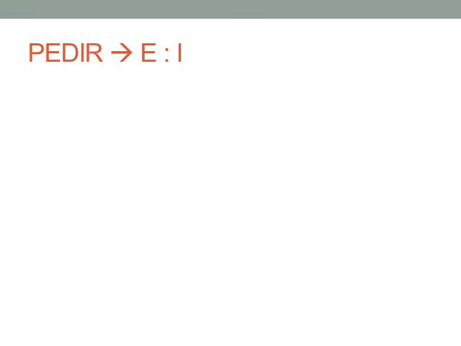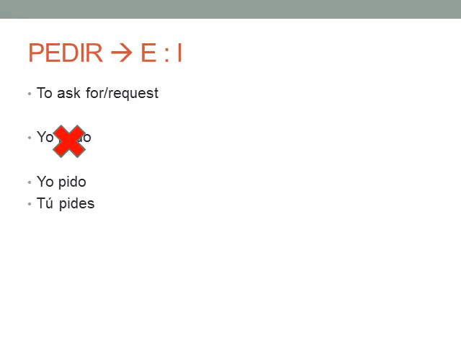Now another common stem changing set of verbs is e to i, such as pedir, which means to ask for, to request. So it's not yo pedo. Pedos are actually something very different. It's what happens after you eat too many beans, for example. Instead, it's yo pido. Tú pides. Él y usted pide. Ellos, ellas, ustedes piden. But nosotros pedimos.